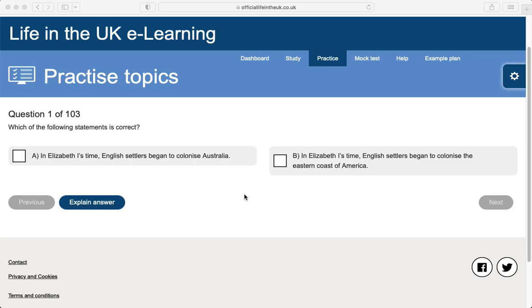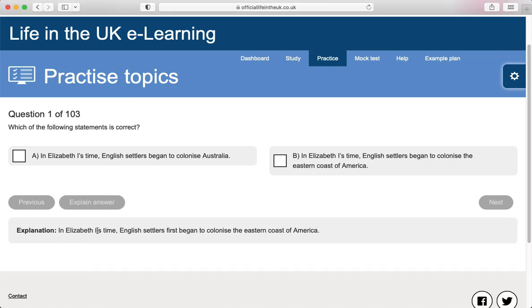Which of the following statements is correct? In Elizabeth I's time, English settlers began to colonize Australia. In Elizabeth I's time, English settlers began to colonize the eastern coast of America. In Elizabeth I's time, English settlers first began to colonize the eastern coast of America.